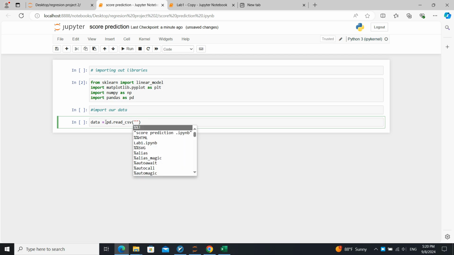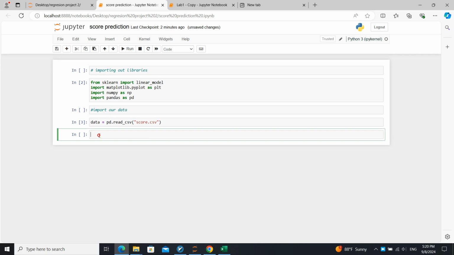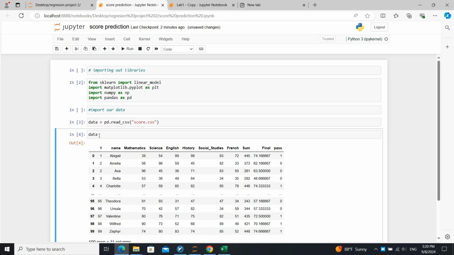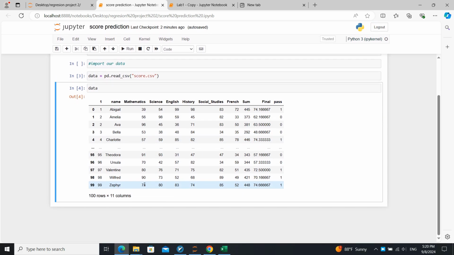By clicking the tab, it gives us the names: score.csv. Okay, let's see our data. We are very familiar with it, but let's see it. As you can see, it's our score file. We need to test it by mathematics, English, history, social studies, French, and some final.